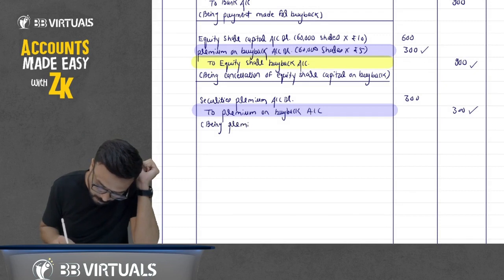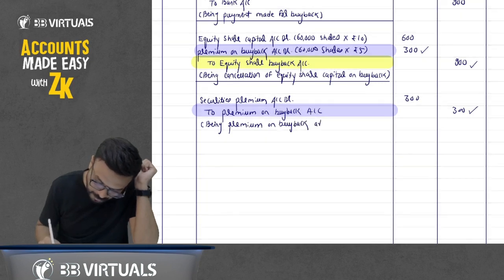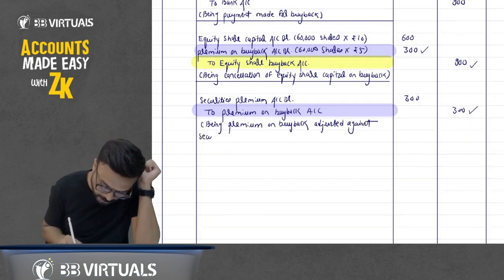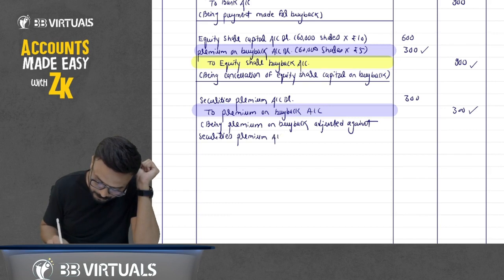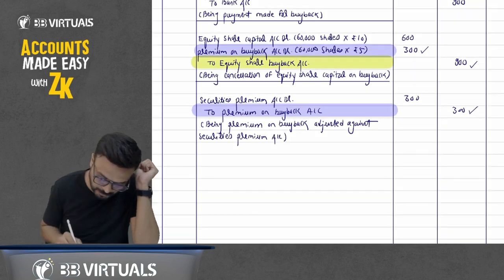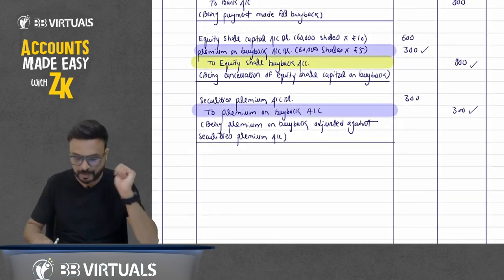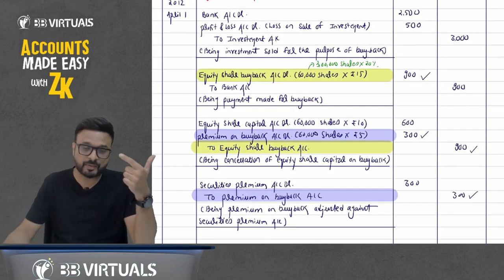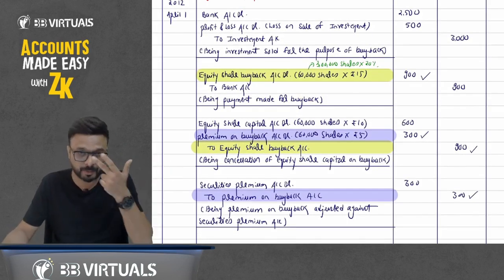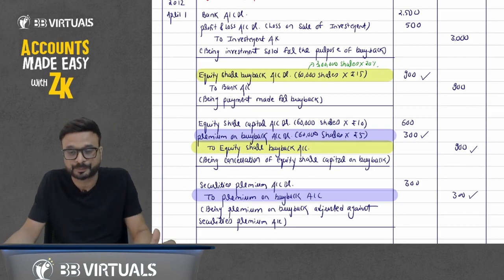Premium on buyback adjusted against securities premium account, adjusted against securities premium account. Okay, now a very important point. We have passed the entry for purchase of equity shares, then we have cancelled it, then we have adjusted the premium on buyback against the securities premium account.